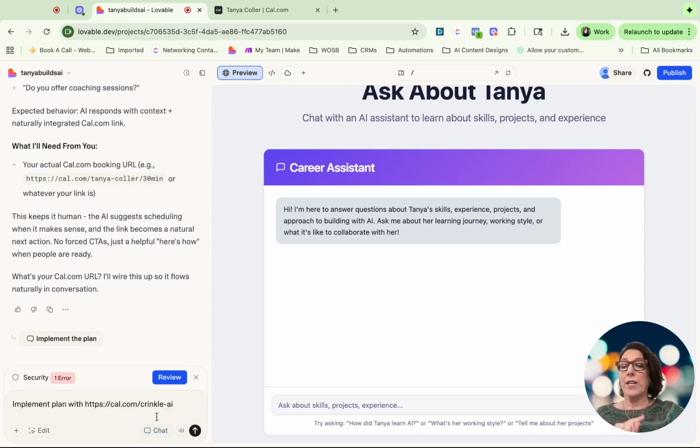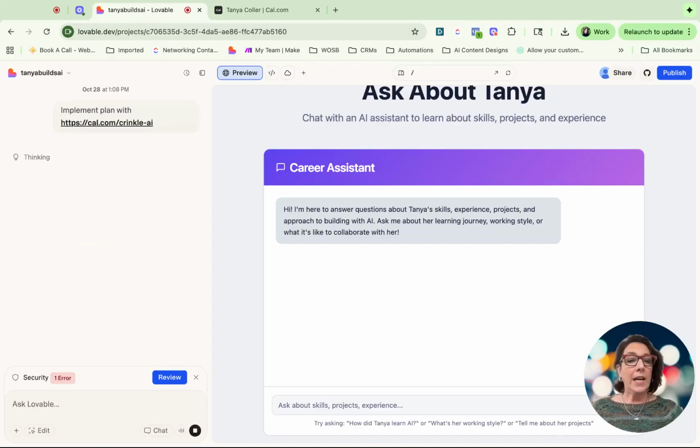I'm going to turn the chat off because I want it to start actually doing something, right? So I'm going to turn the chat off. This is the same as if I clicked implement plan. I can also just say implement plan with a caveat of, hey, but use this link. So now I'm going to press go and have a little more wine.